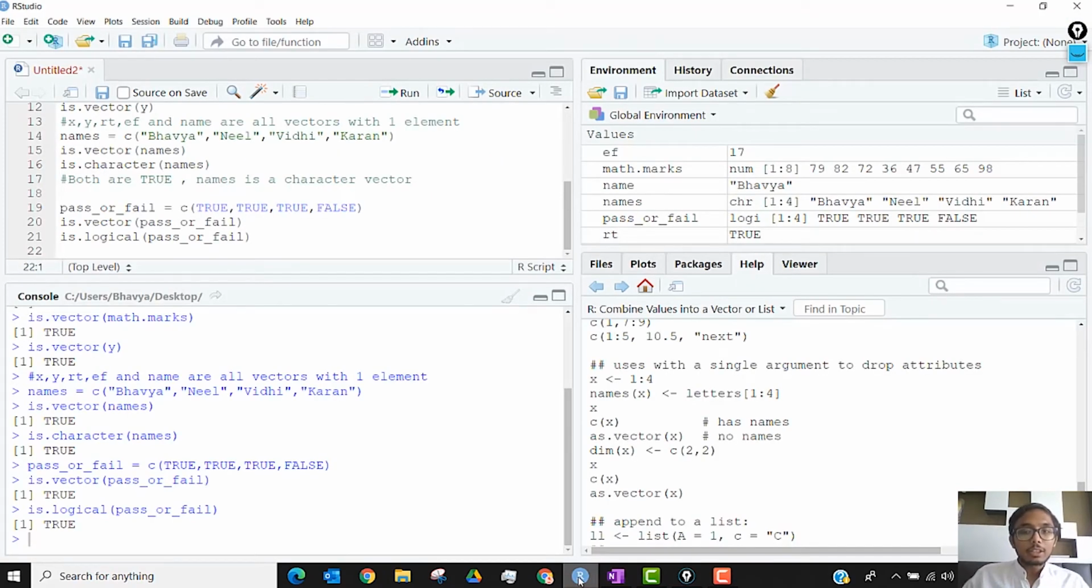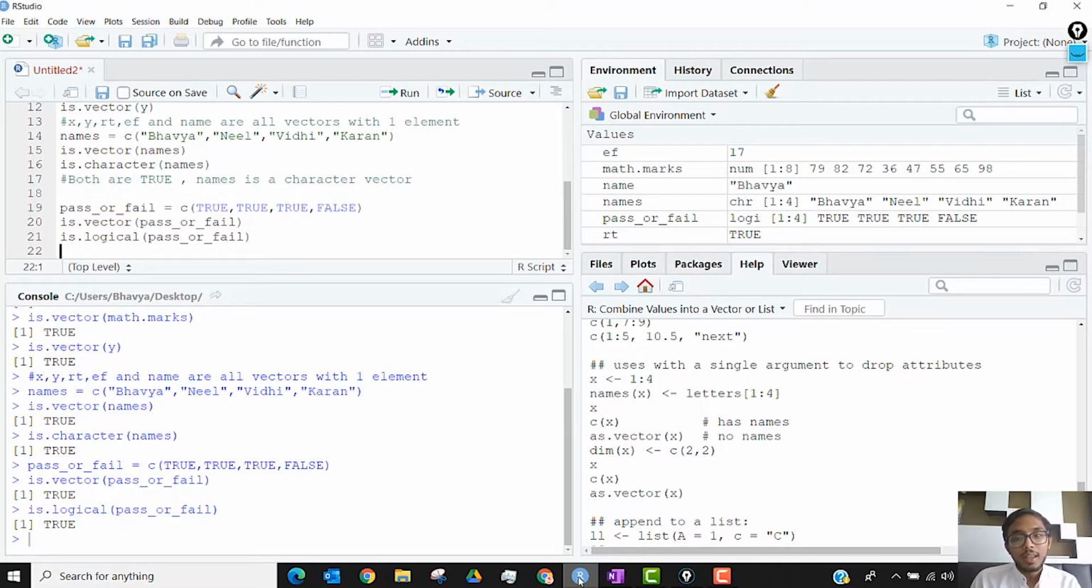So that's how a vector is formatted in R. When you look at a character vector, there's not a lot of things that we can do with it. But when we look at numeric and logical vectors, there are a lot of things that we can do with them.